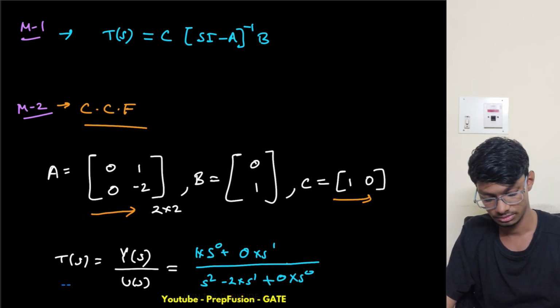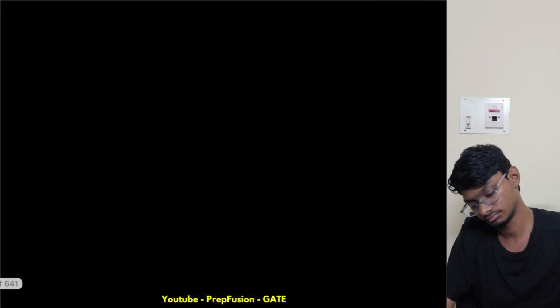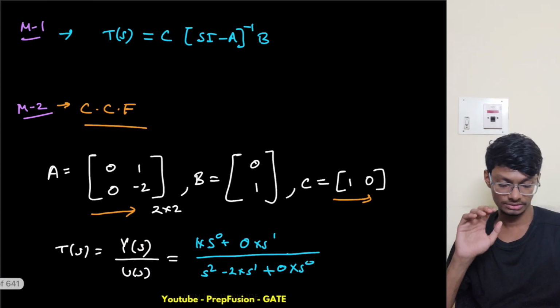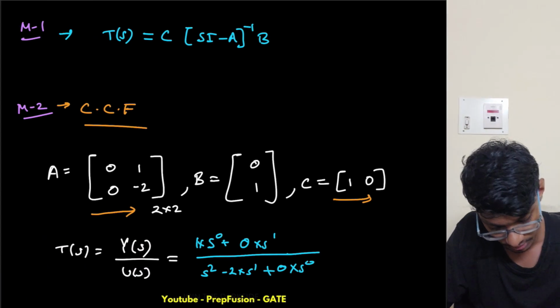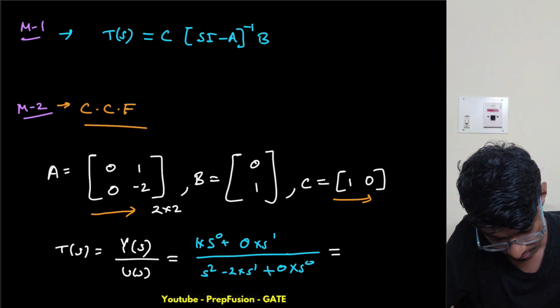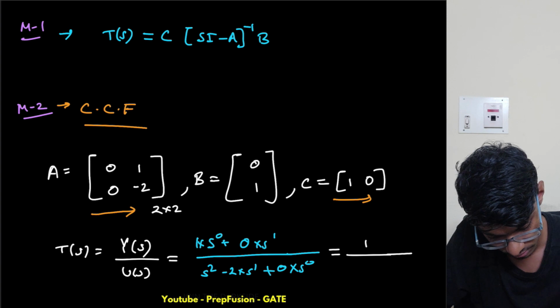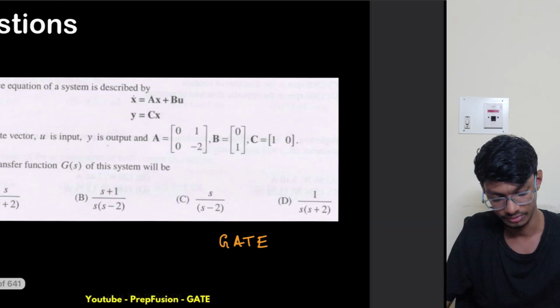So this is my transformation. Let me simplify this one. This is basically 1 divided by s square minus 2s, right? 1 divided by s square minus 2s.